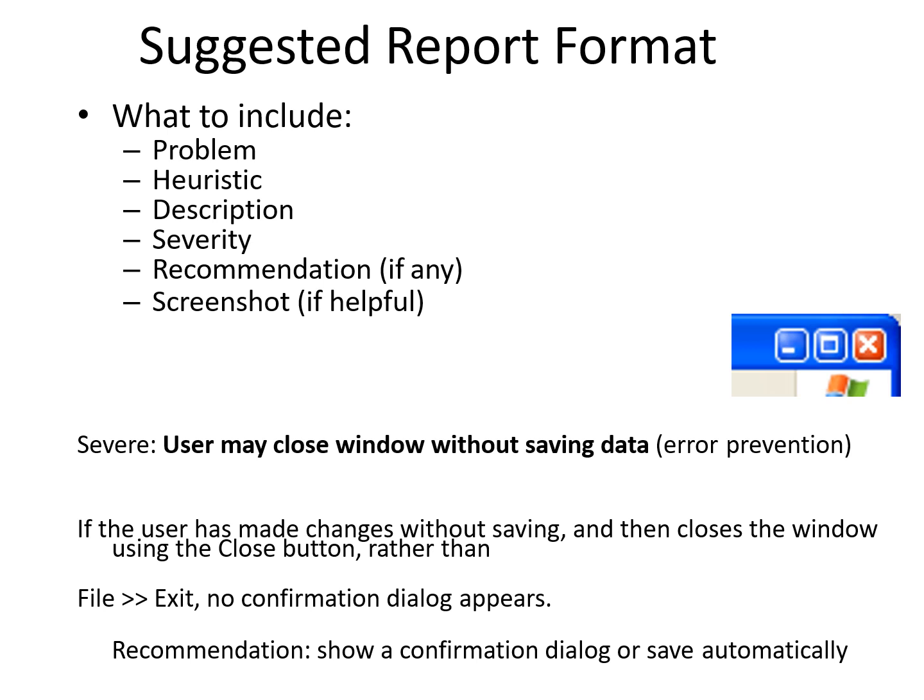The report format should have problems, heuristics, then description, severity, recommendation, and if any, a screenshot you have to give them. And there is the example of error prevention, and it's very simple. Where the user may close a window without saving data, error prevention. If the user has made changes without saving and then closes the window using the close button rather than file exit, no confirmation dialog appears. Recommendation: show confirmation dialogs, save automatically.